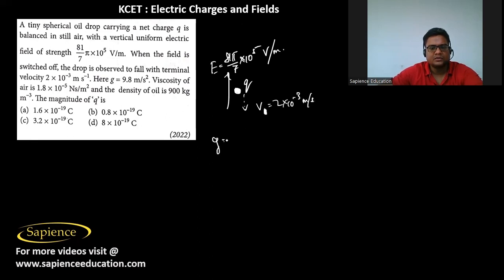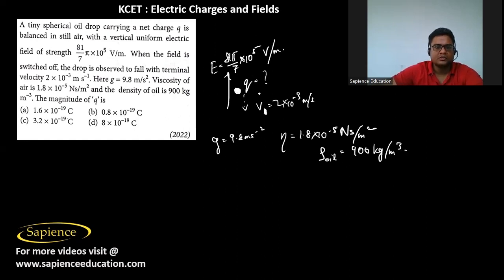Here g is equal to 9.8 meter per second square, and the coefficient of viscosity of air, eta, is 1.8 into 10 power minus 5 Newton second per meter square. The density of the oil drop is 900 kg per meter cube. Then the magnitude of Q has been asked, means how much is the charge.